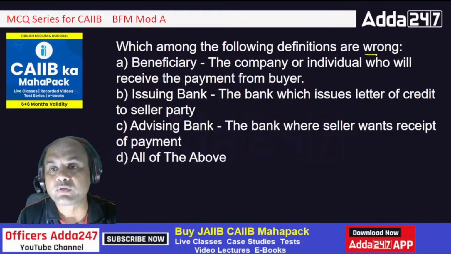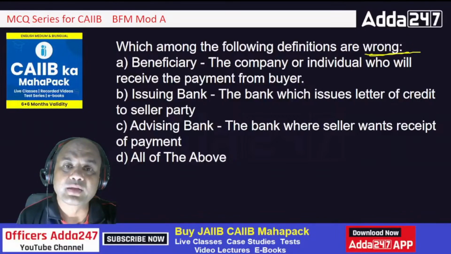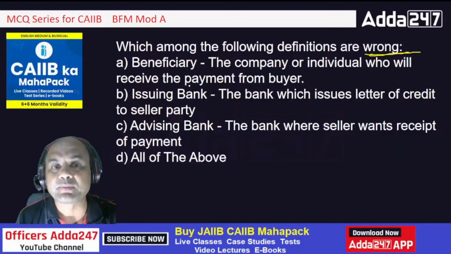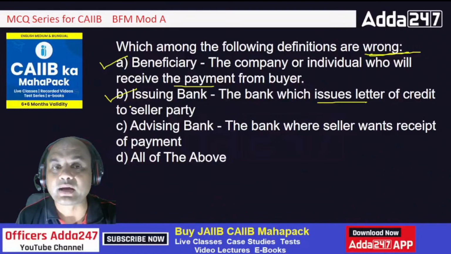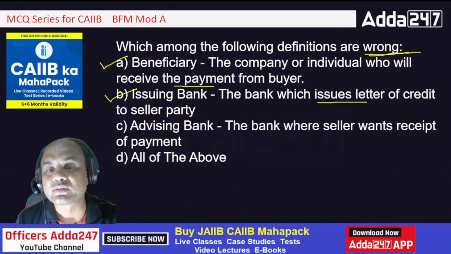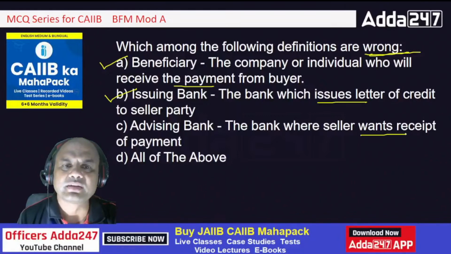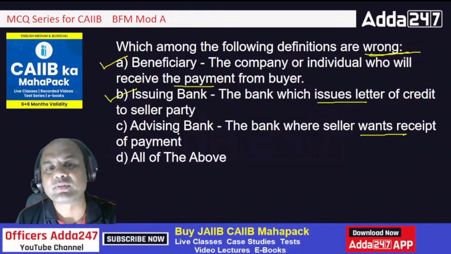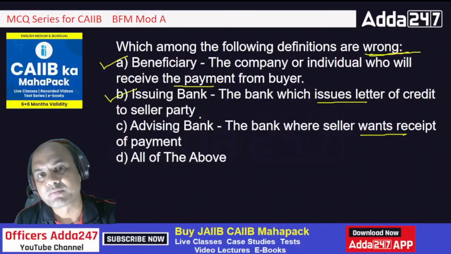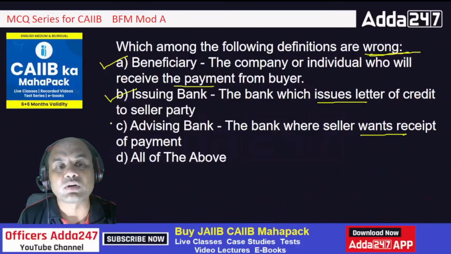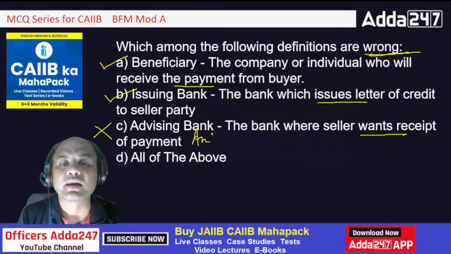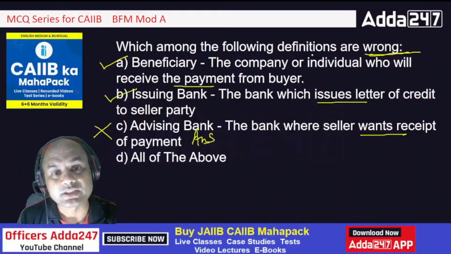Now we want wrong. Okay, we want those which are wrong. So beneficiary is correct. He will receive the payment. So that is right. Issuing bank which issues the LC, that is also right. So two are right and only the third one is remaining. So advising bank means where the seller wants receipt of payment. What is this wants receipt of payment? Seller doesn't have to do anything with receipt of payment with the advising bank. Advising bank's job is what? Forward the document. Two jobs I told you. Check the authenticity, forward the document. So this is wrong and this is my answer. Right? So which of the definitions is wrong? This is wrong. Okay?